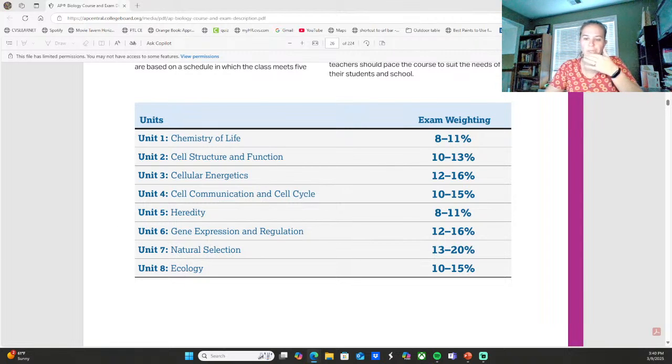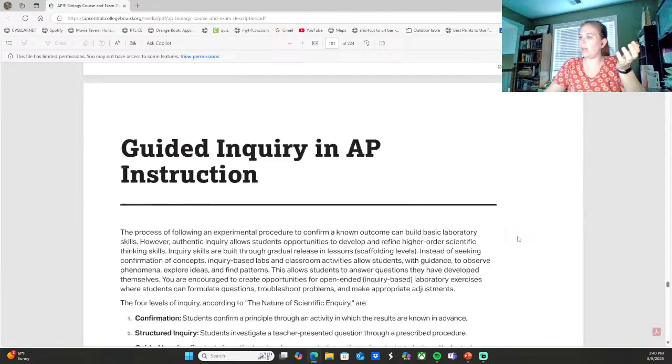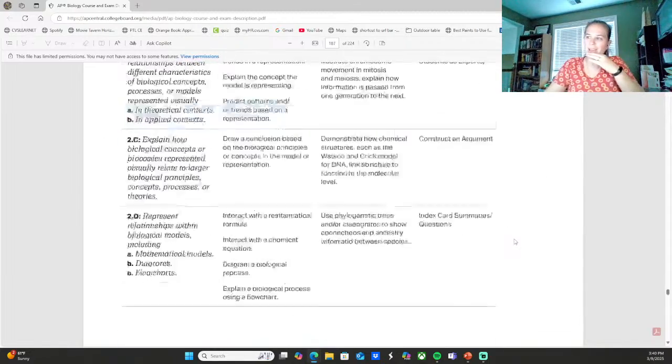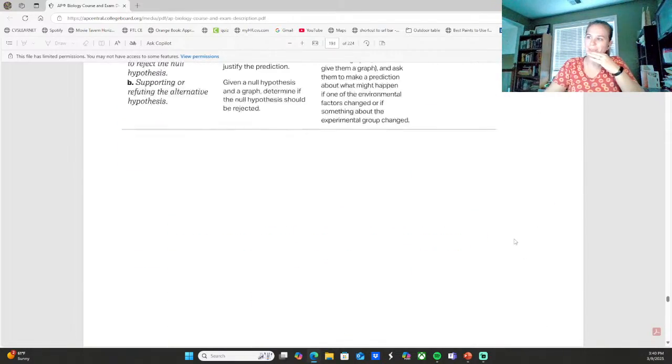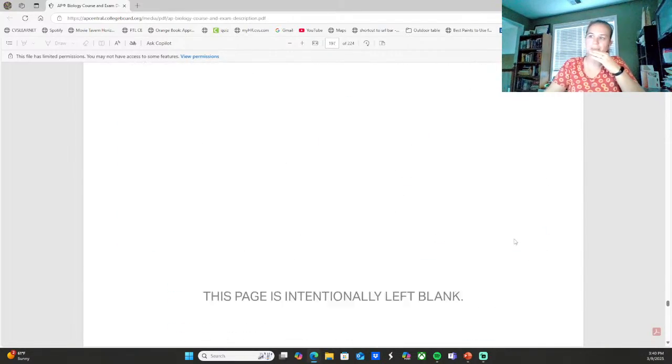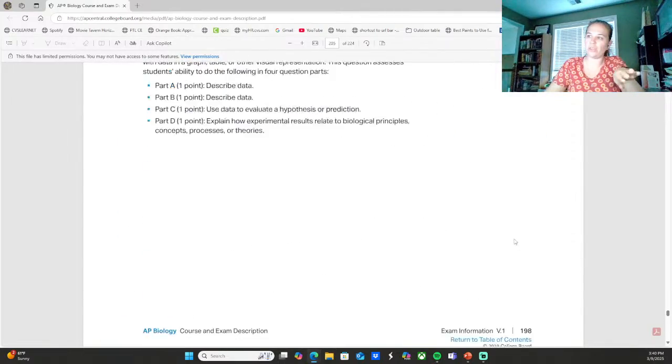Is there a way to predict what unit the FRQs will be like? Yeah, if you go to the end of the CED, you can actually see what the FRQs are going to be like. I don't know if I can get there fast enough. I may have just passed it. No, science practices. But yeah, there is a section of this that tells you exactly how the FRQs are going to be laid out.